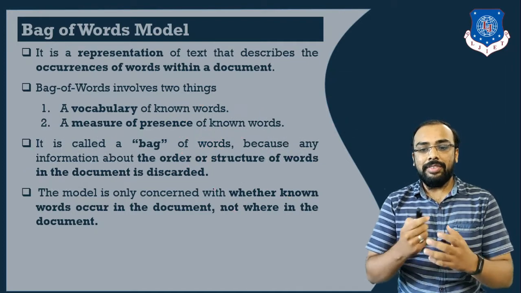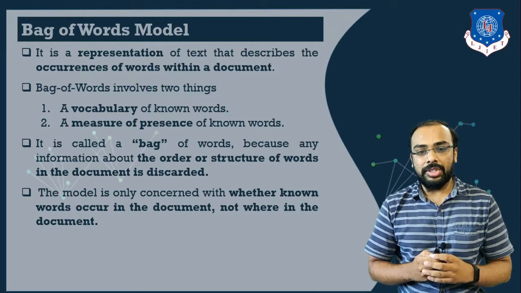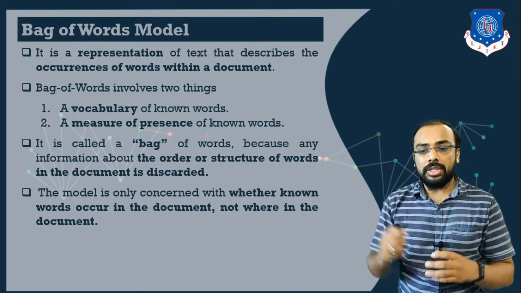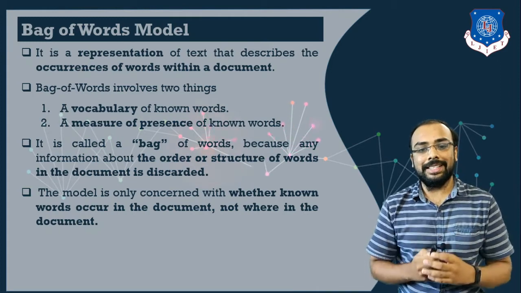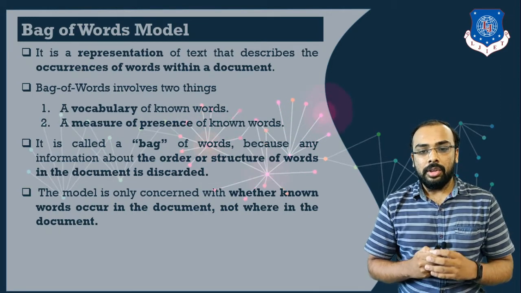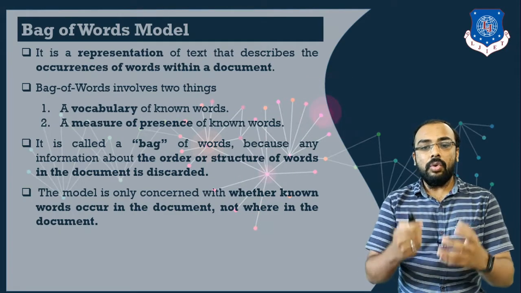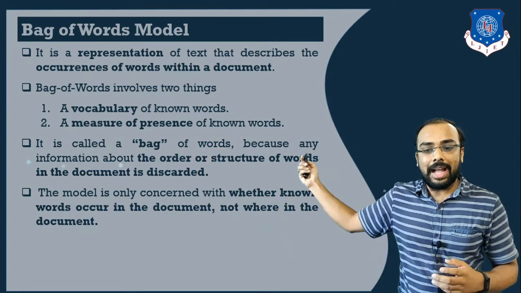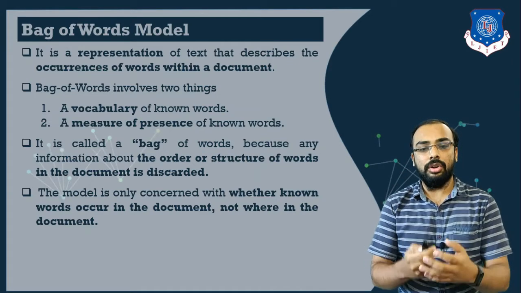Because whenever we are dealing with text or information, the order or structure of words does not matter, and generally we discard it from our document. In the bag of words model we only check whether the known words are present in our documents or not.